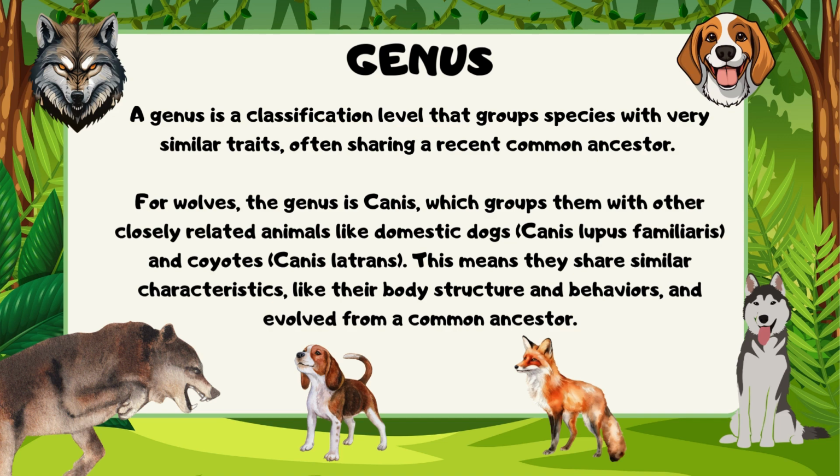Genus. A genus is a classification level that groups species with very similar traits, often sharing a recent common ancestor. For wolves, the genus is Canis, which groups them with other closely related animals like domestic dogs and coyotes. This means they share similar characteristics like their body structure and behaviors and evolved from a common ancestor.